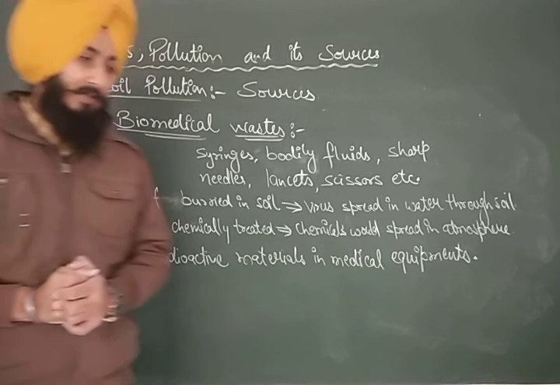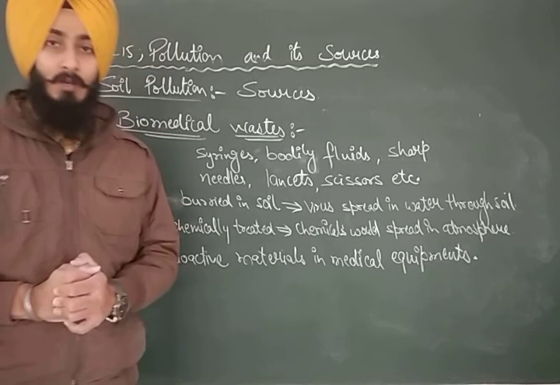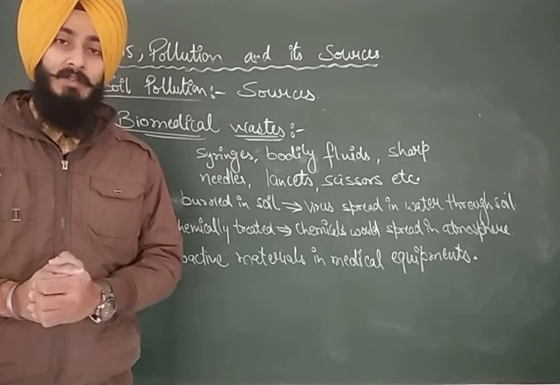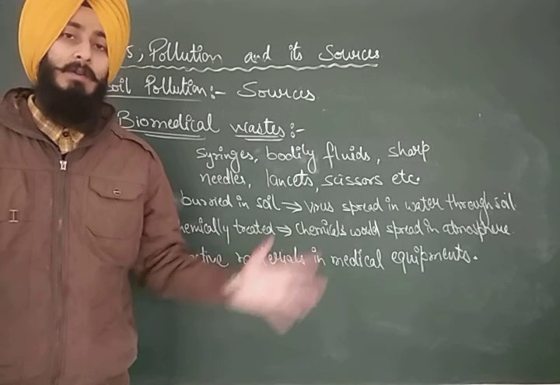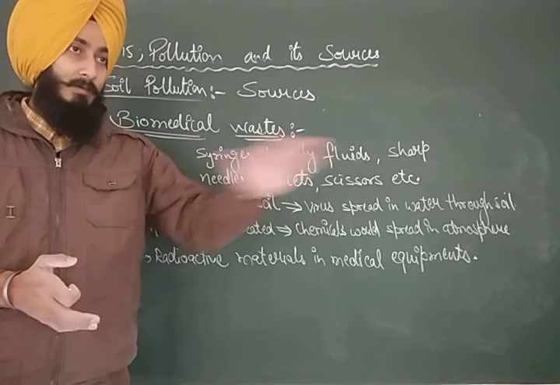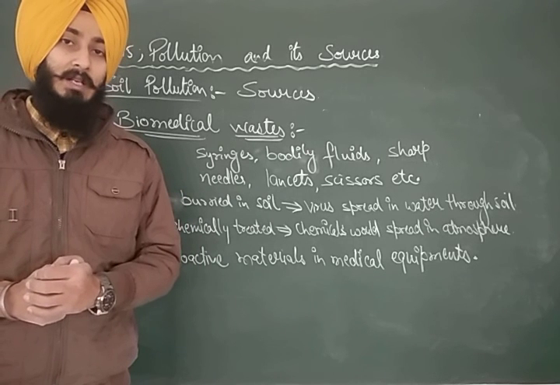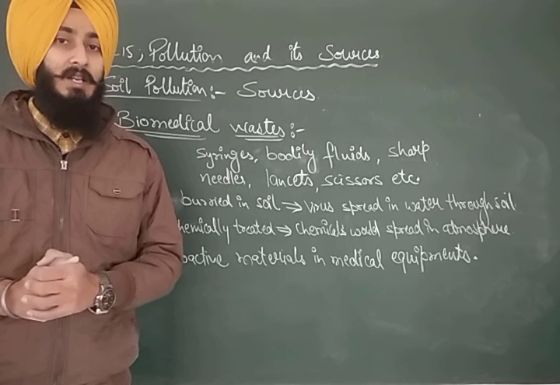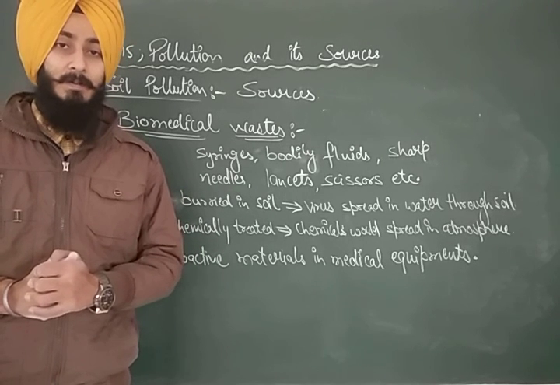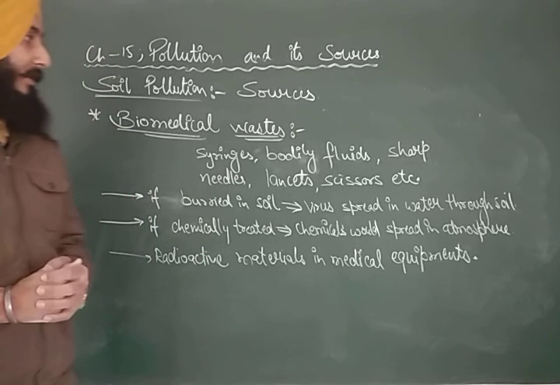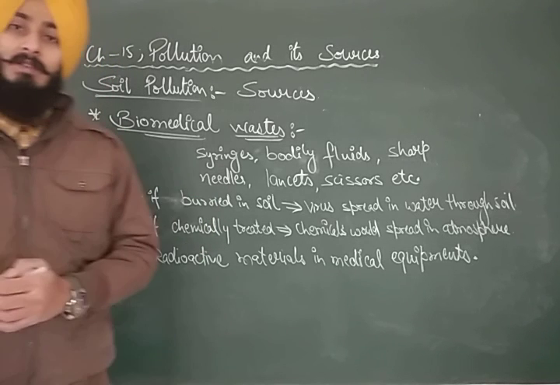There could be some more reasons when we talk about industries. Industries like the cement industry release huge amounts of dust which forms a layer upon the soil and does not allow the nitrogen fixation of the soil. Because of this, the soil gets polluted.